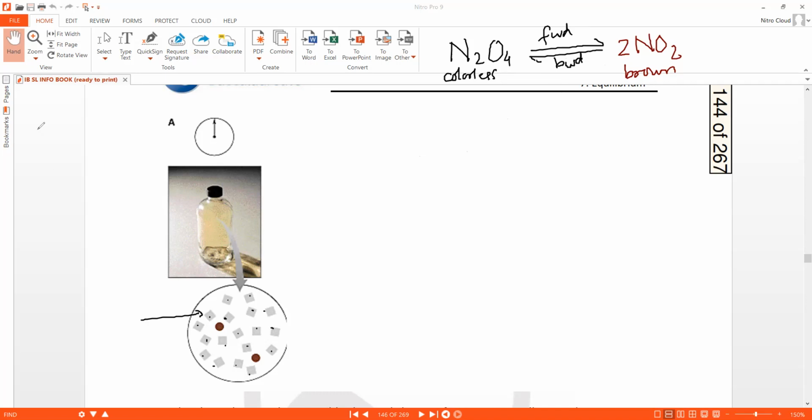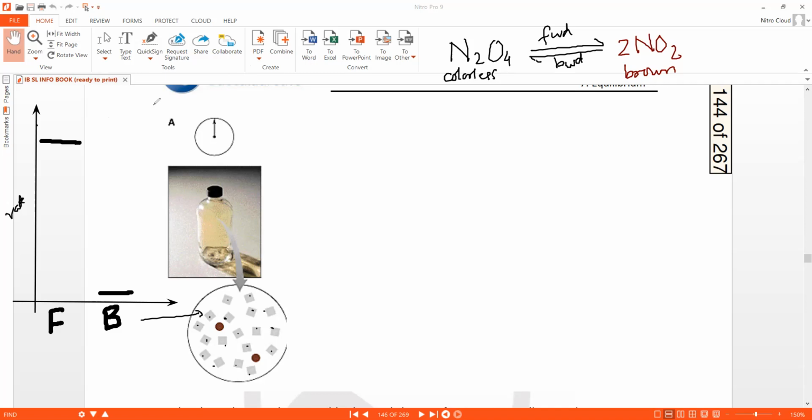So if I talk about the rate of reaction axis, and if I talk about the forward reaction and the backward reaction, at time A, the forward reaction rate is faster. The backward reaction rate is very slow because hardly any NO2 is there.